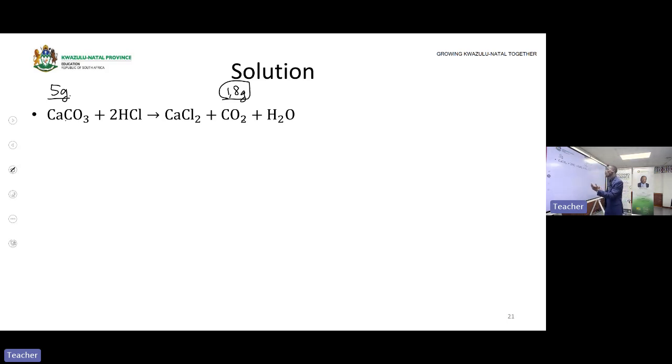Before we calculate the number of moles, we need to look for the molar mass of calcium carbonate, CaCO3. Then you must use your periodic table. Calcium is 40, and I have 1 atom of calcium, so that's 40 multiplied by 1.